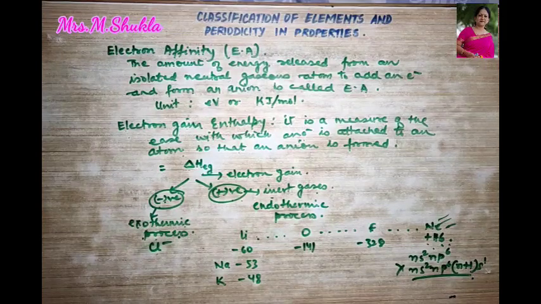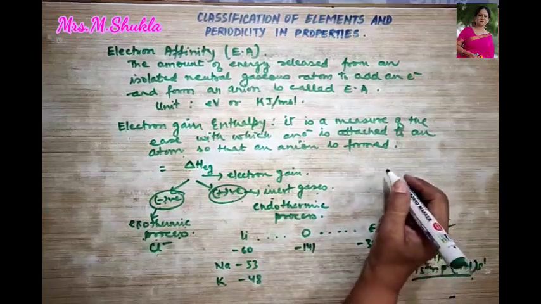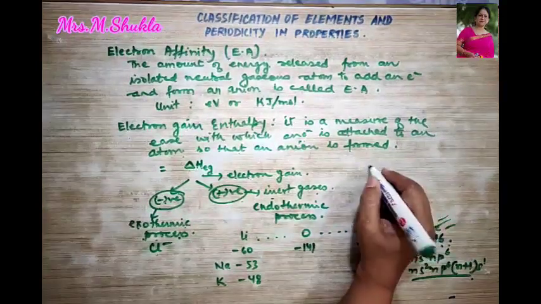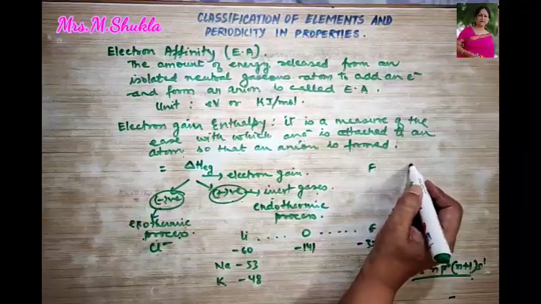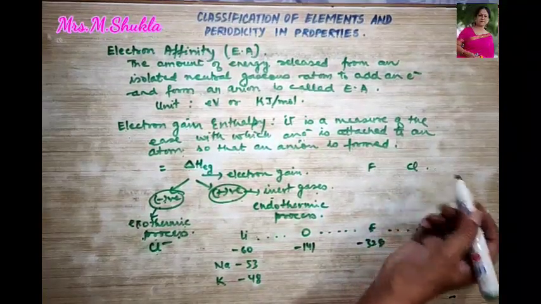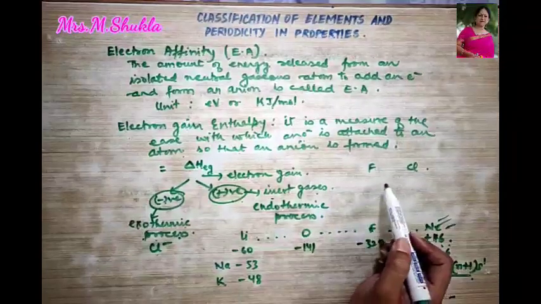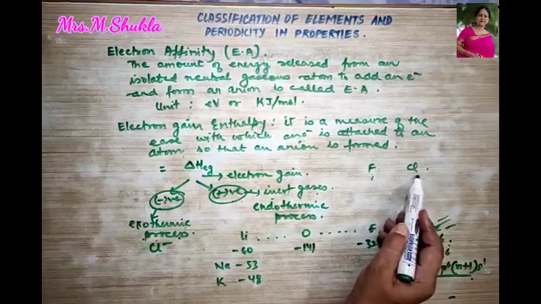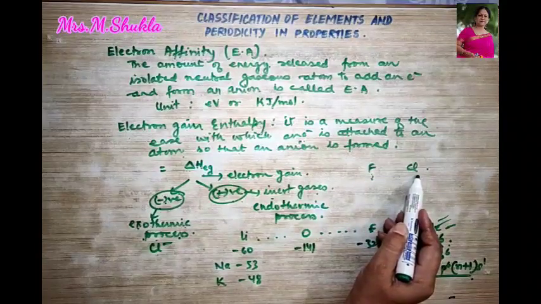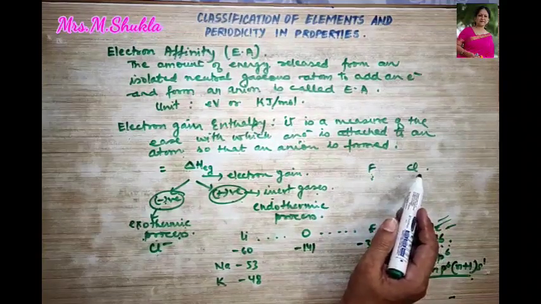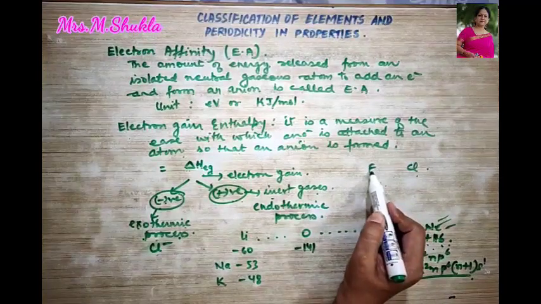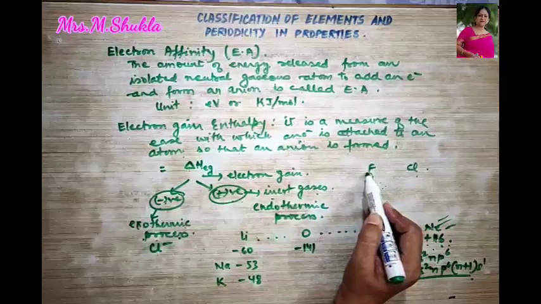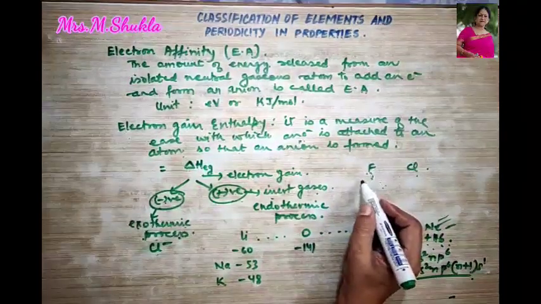Okay. Now let's talk about the electron gain enthalpy of fluorine and that of chlorine. Right? What do we know? The electron gain enthalpy of fluorine is less than that of chlorine. Do you remember this point? We had discussed this earlier. So, in fluorine, the added electron goes to which shell? L shell. How?